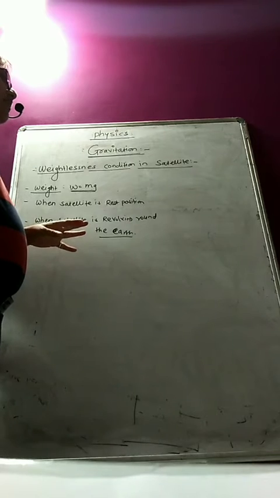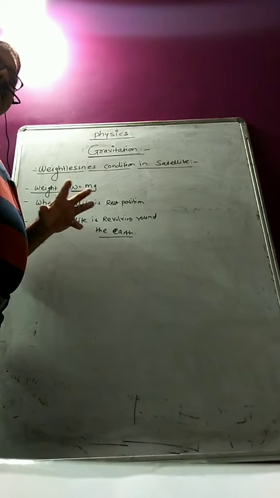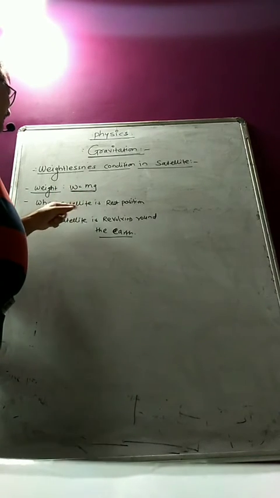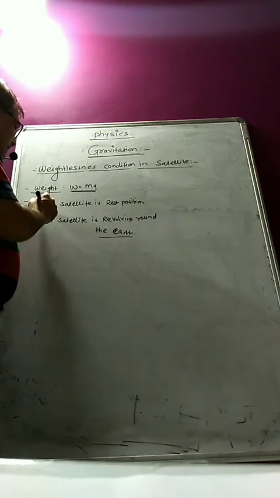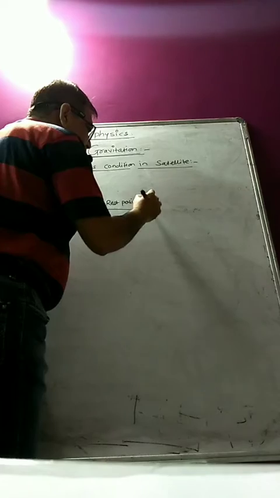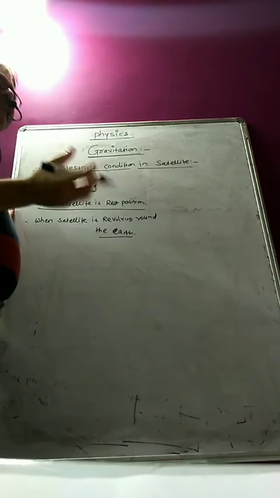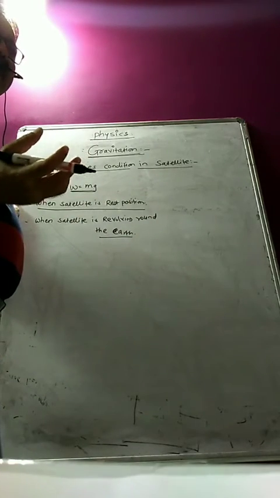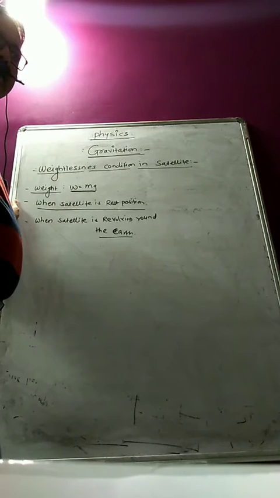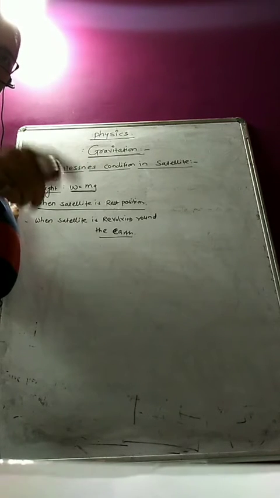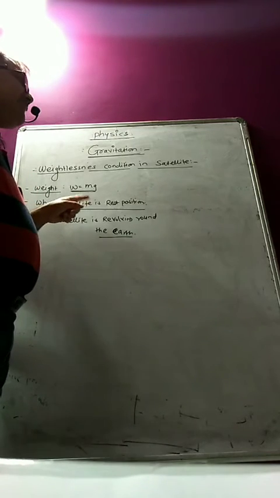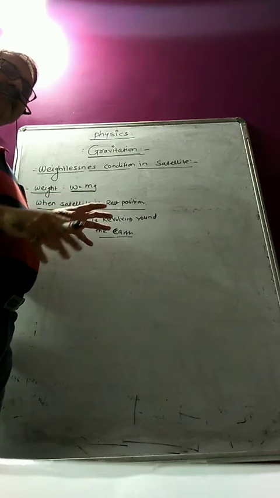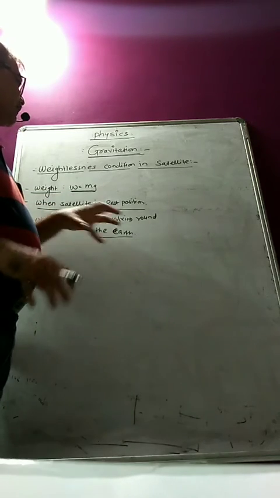So first of all, consider a situation where an astronaut is in the satellite, but the satellite itself is in the rest position. Okay, what is the weightlessness? First of all, why does the astronaut feel weight, W equal to mg, when the satellite is in the rest position?